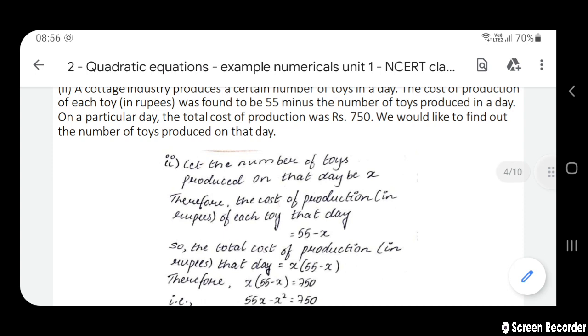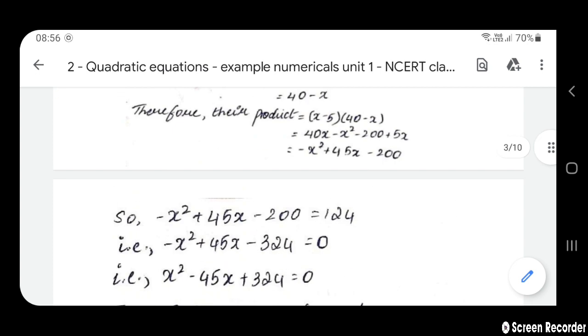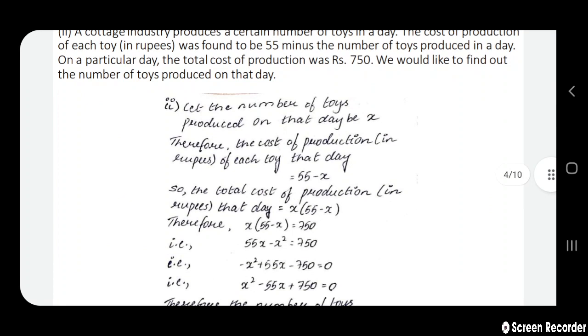Next sentence. On a particular day, the total cost of production is rupees 750. So, the total cost of production in rupees on that day will be X, the number of toys, into the cost of production of each toy, 55 minus X, is equal to 750.